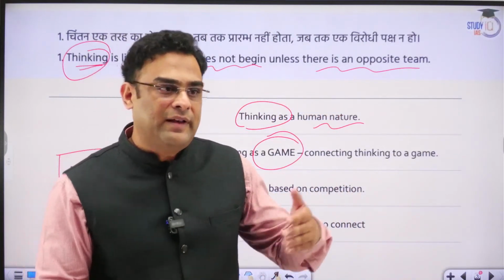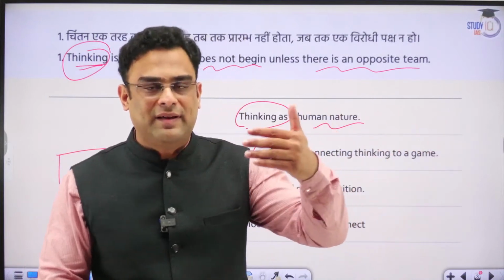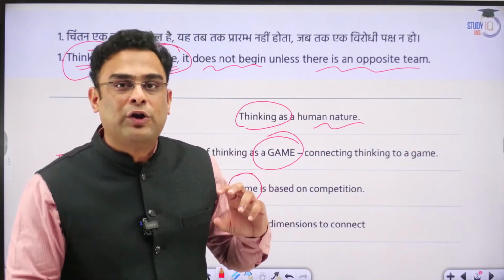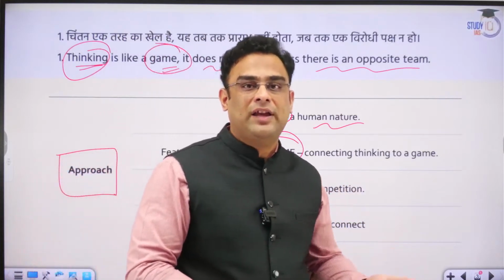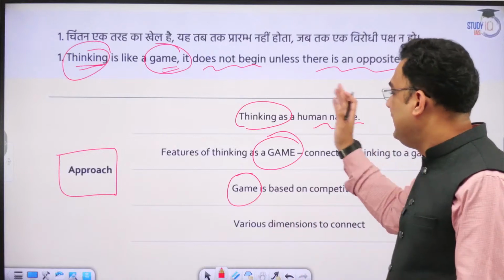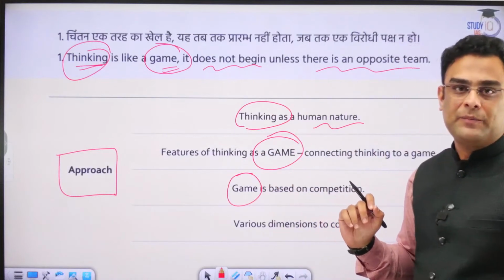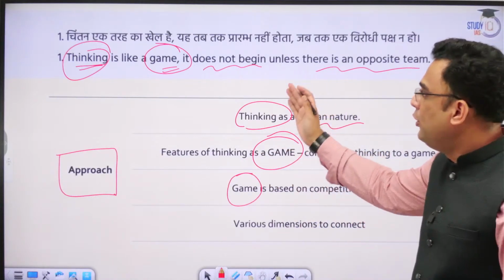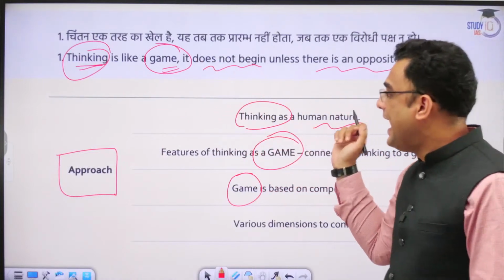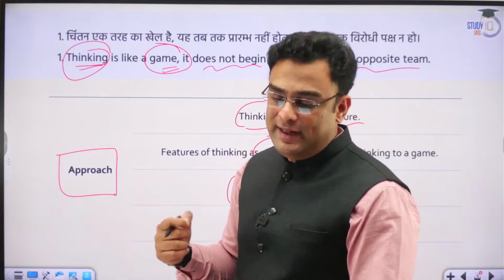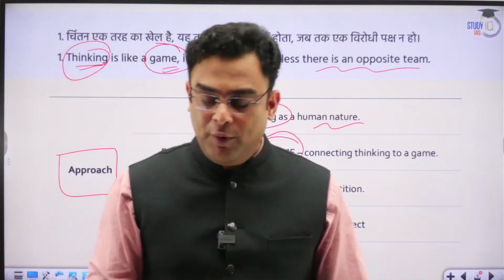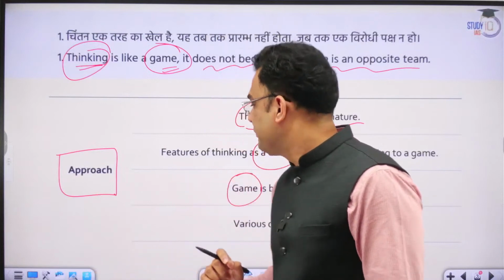There has to be some obstacle, some hindrance, some challenge, some problem before you, for you to get into the thinking mode, for you to get the thinking cap on. That is the essence of the topic, guys. This is the analogy that the topic is trying to build between thinking and game, and we have to then argue whether we agree with it or not. I hope you got this idea clearly.